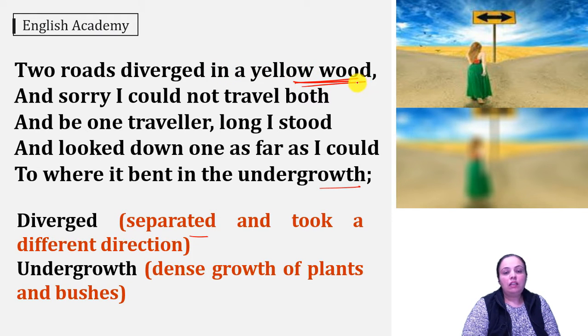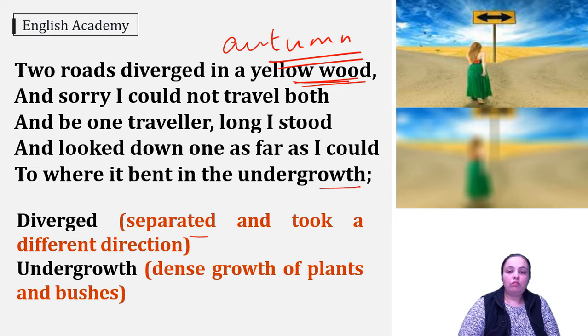Yellow wood means in the season of autumn when all the leaves turn yellow. So then the wood or the forest looks yellow in color. So he says that it was that time of the year when he was in a forest and there were two roads. There was a fork. So there were two different ways where he could walk on.